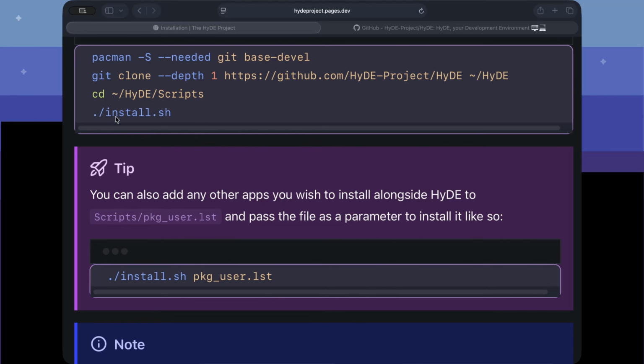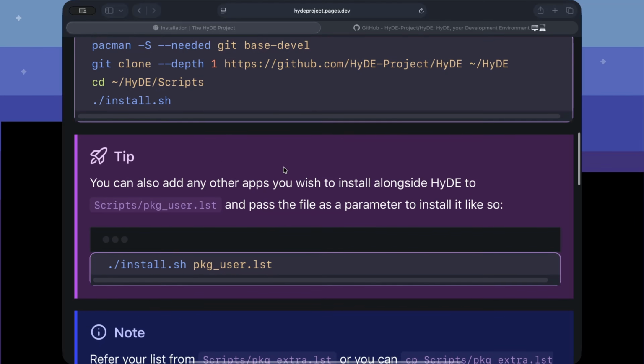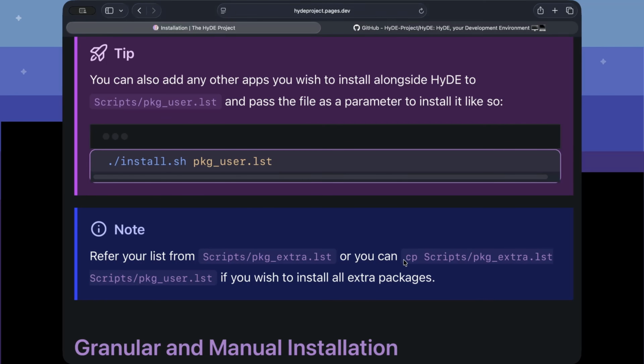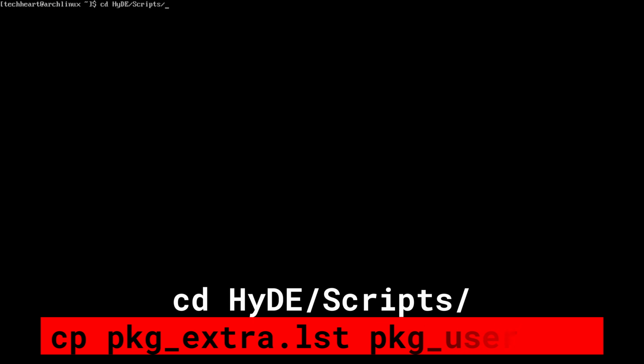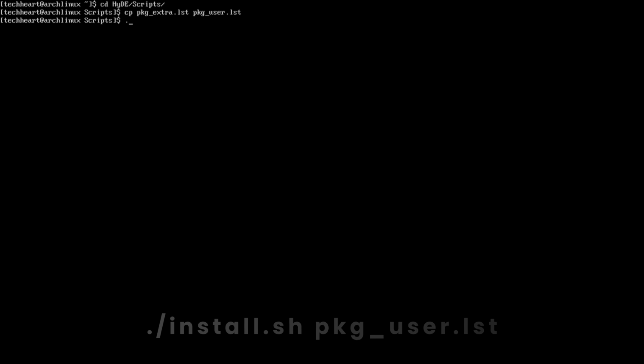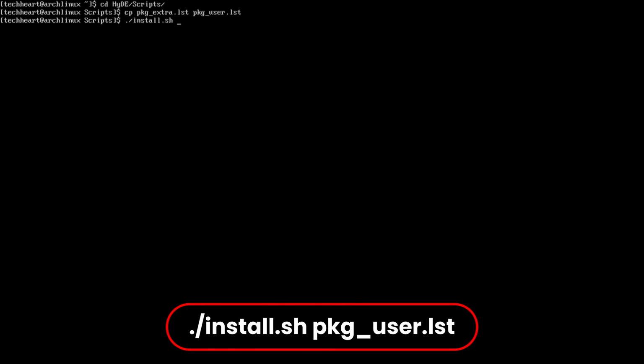Okay, and once that's done, we can just run the install script. However, I wanted to do this little trick down here. I want to copy package_extra to package_user. So I'll move into that HyDE directory, scripts, and I'm going to copy package_extra to package_user.lst. Now I'll run that install script, but I'll point it to package_user.lst just so we get all of the extras.